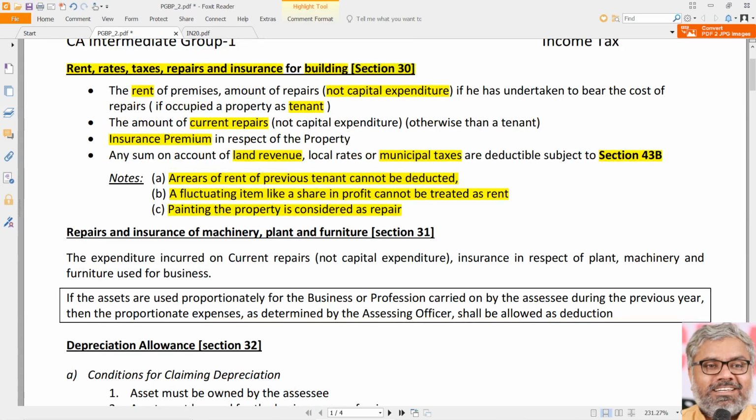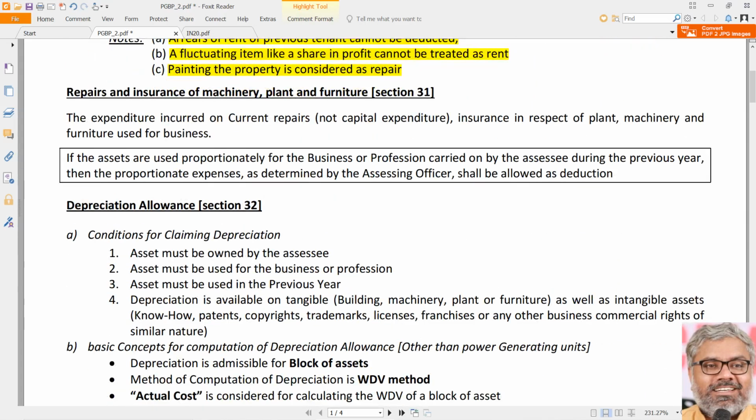Starting with that, the deductions will begin. Then section 31. Same things, nothing special. But now, instead of talking about building, we are talking about plant and furniture. Machinery, plant, furniture. Repairs and insurance. Expenditure incurred on repairs, once again not capital expenditure, or insurance in respect of plant, machinery, furniture used for business can be claimed as deduction.